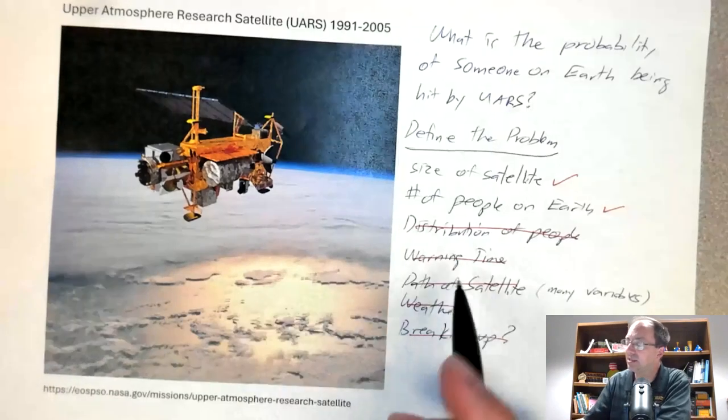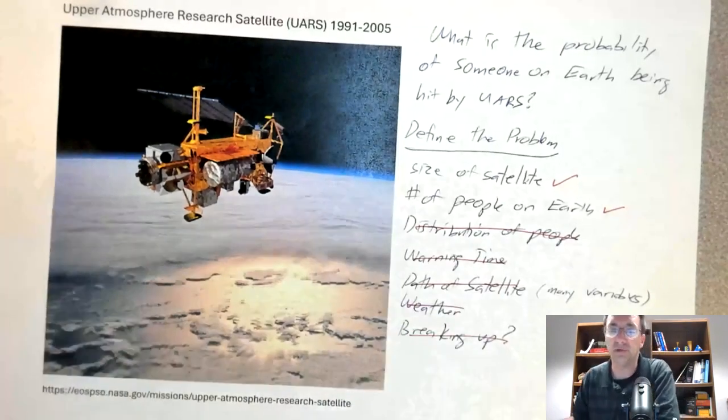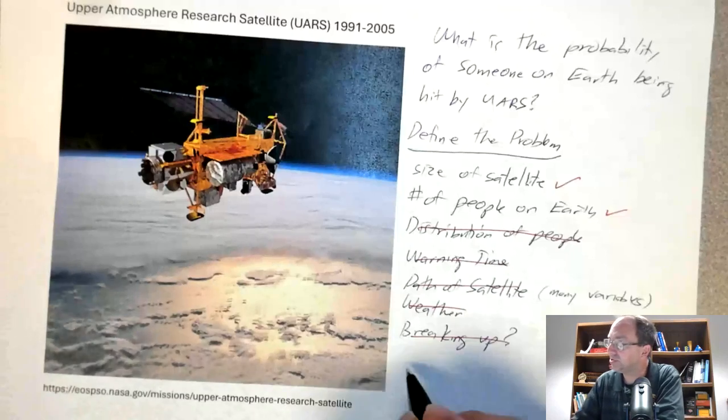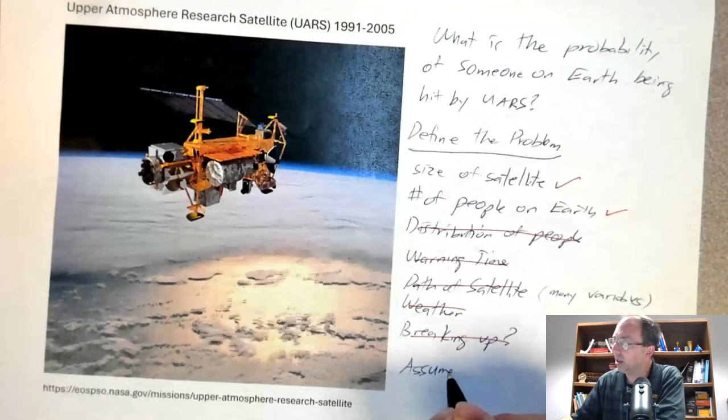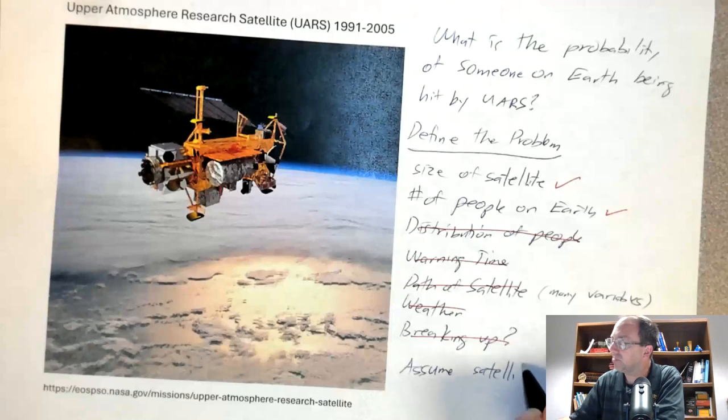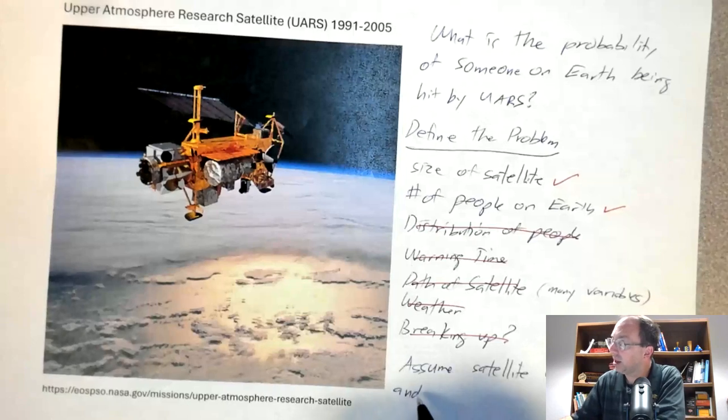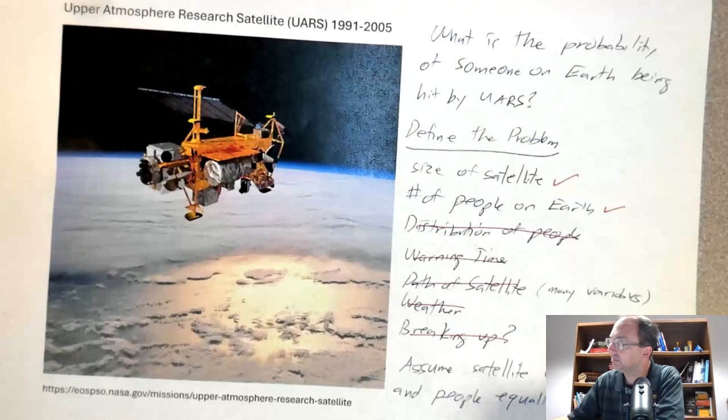And technically, we'll make an assumption on this third variable. So we're going to assume then that the satellite won't break up, and people are equally distributed around the world.